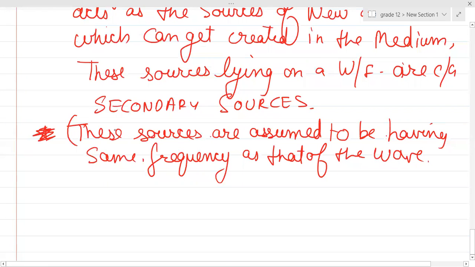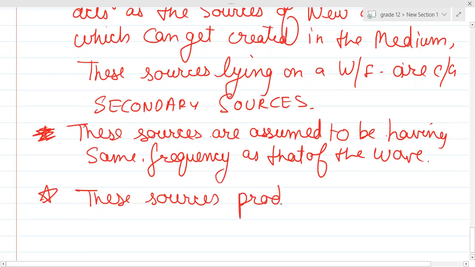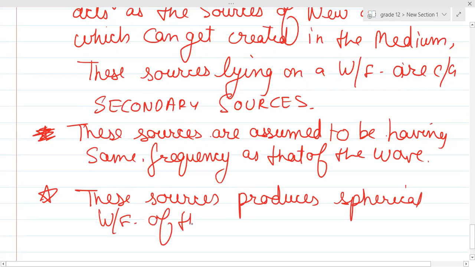So generally we assume that these particles are there. These are imaginary, although everything is imaginary, but still, theoretically, we write it like this. So these sources are assumed to have the same frequency as that of the wave generated from the source. Now these sources produce spherical wavefronts of their own.